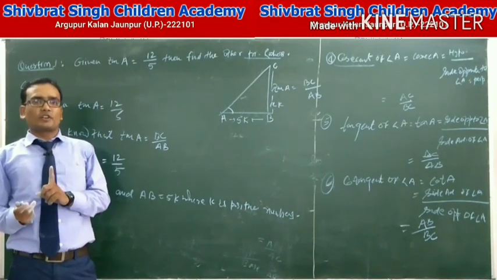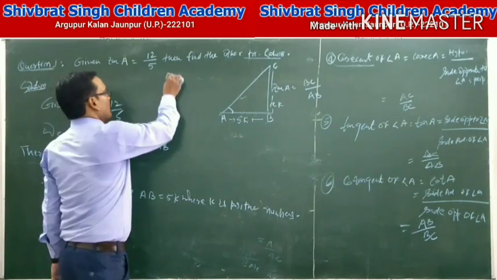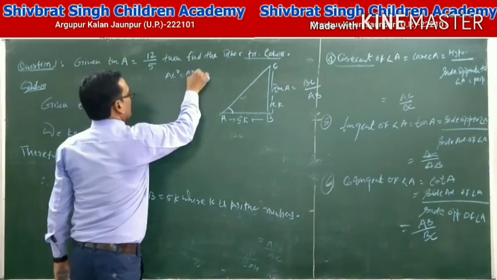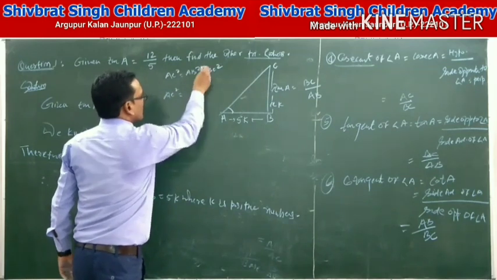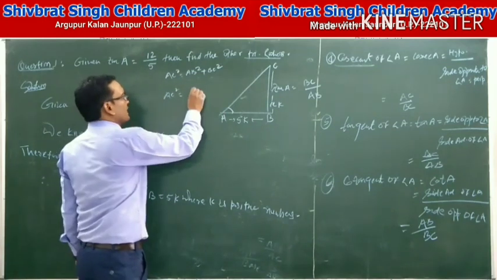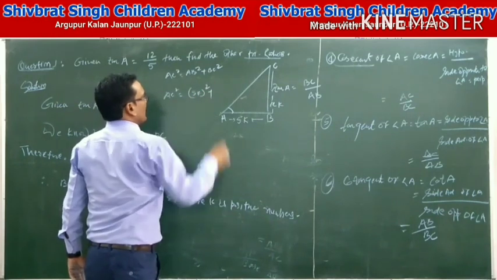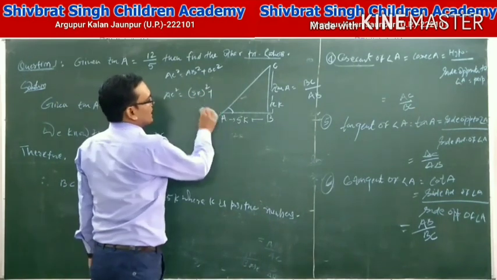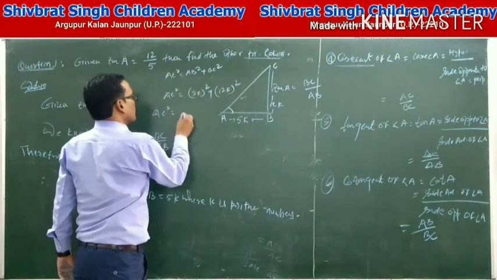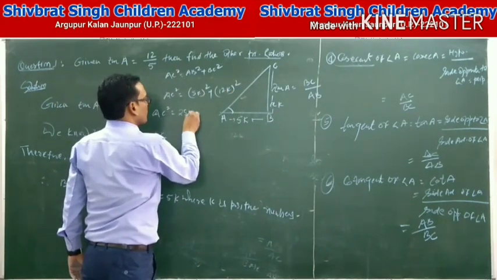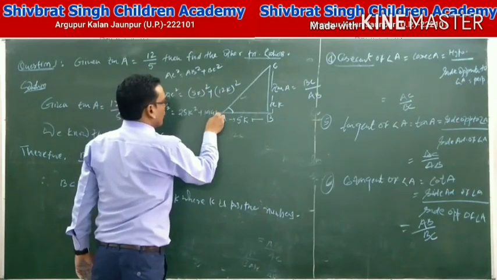Using the Pythagoras theorem, AC square is equal to AB square plus BC square. The value of AB is 5K, squared, and BC is 12K, squared. AC square equals 25K square plus 144K square.